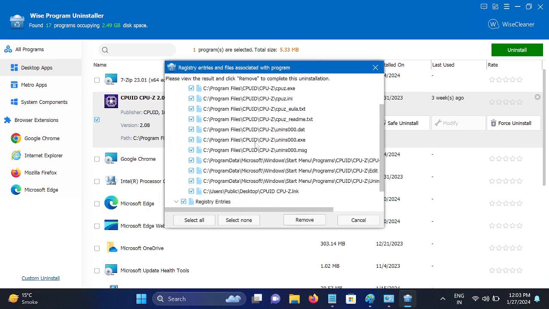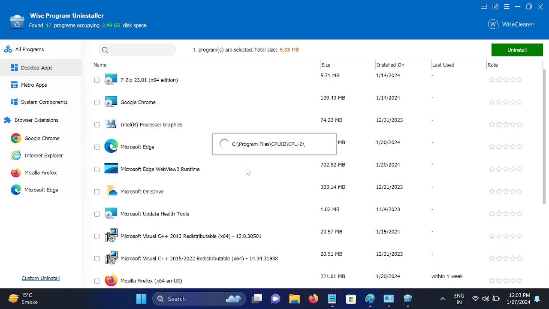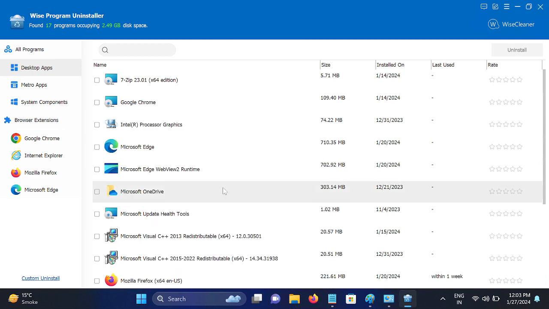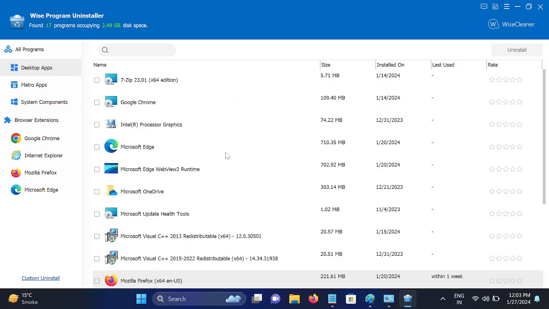Now it has collected all the information as you can see here. Just select all. It is already selected. Just click on remove. Now the program will be uninstalled easily. Whatever error you are getting, your issue will be fixed now.